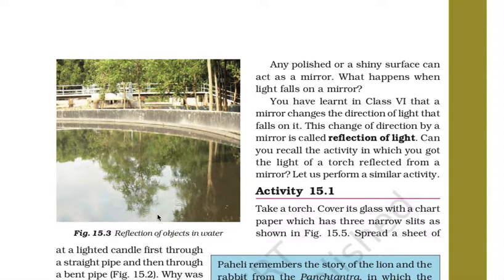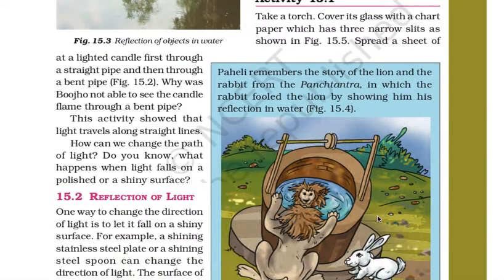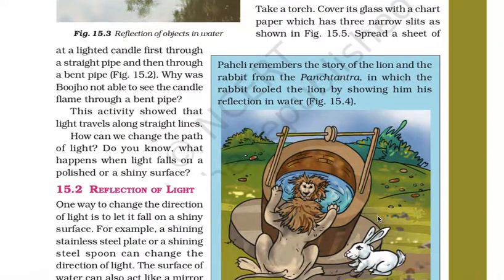So this can be a question: is water also a shiny object, or can reflection of light happen in water? So the answer will be yes. Any polished or shiny surface can act as a mirror. Okay, what happens when light falls on a mirror? The mirror changes the direction of the light that falls on it, and this is known as reflection of light. Okay, so here a small activity is given to you. If you want to perform it, you can.